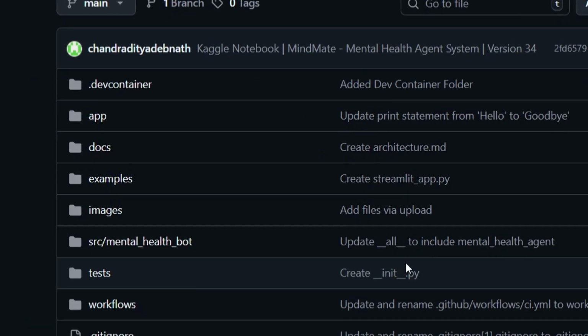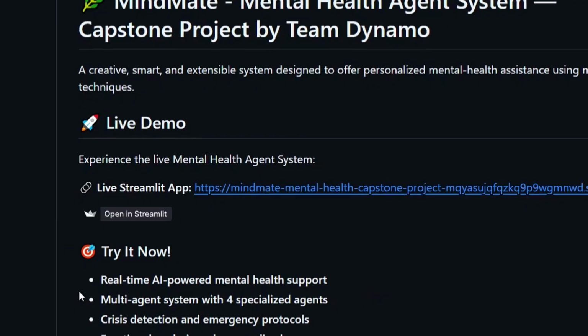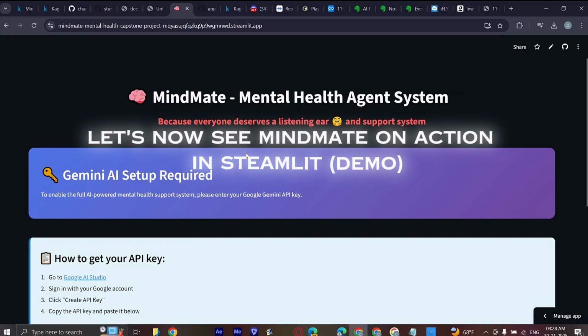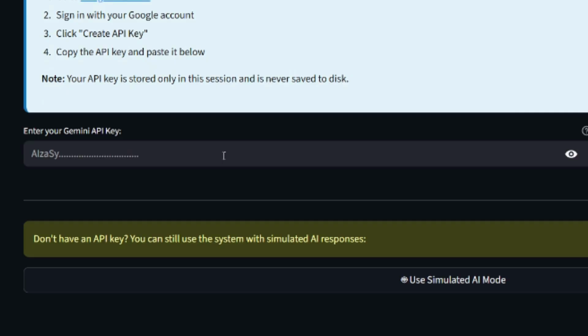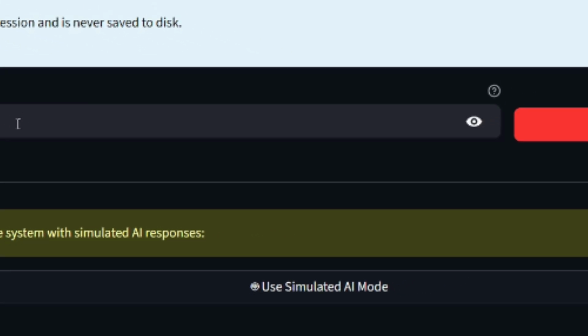Now, what we did in GitHub is that all the code is hosted on GitHub in a professional structure. Let's see MindMate in action on Streamlit. And now, see, it's totally up to the user if they want to enter their API key or not. If they don't, then we can simply use our AI mode.